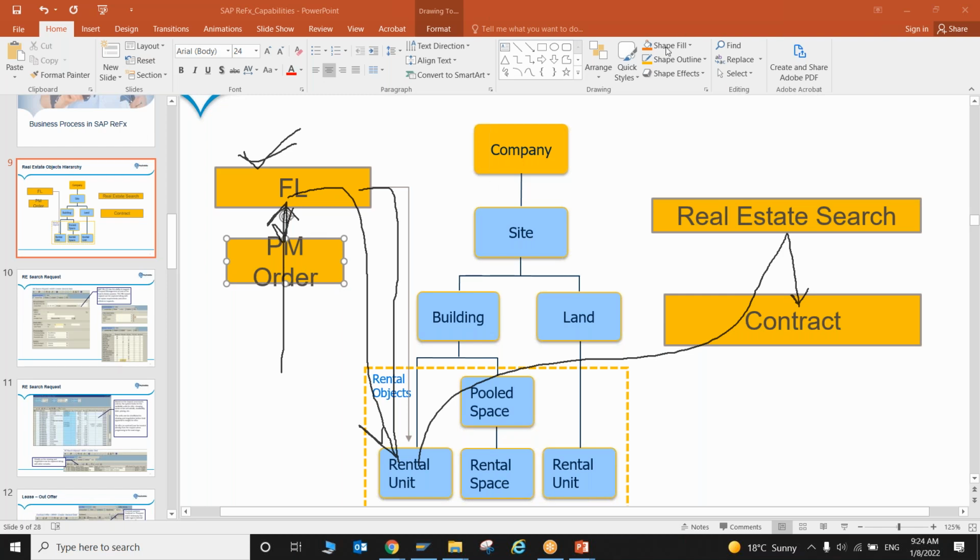Rama, actually functional location, you said it can be assigned to rental unit, right? So my question is, functional location can be assigned to a contract as well? Automatically it will come to the contract. Okay, once you are assigning it to the rental unit, automatically it will be linked to the contract only.